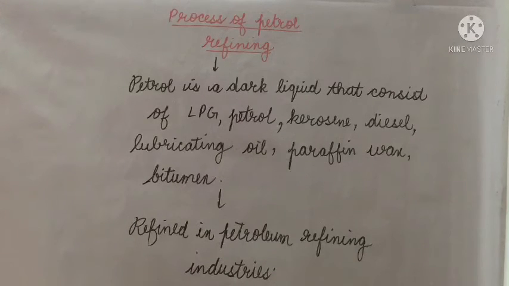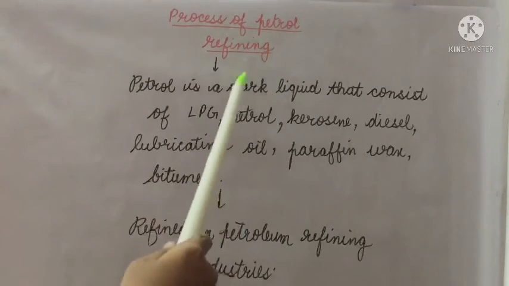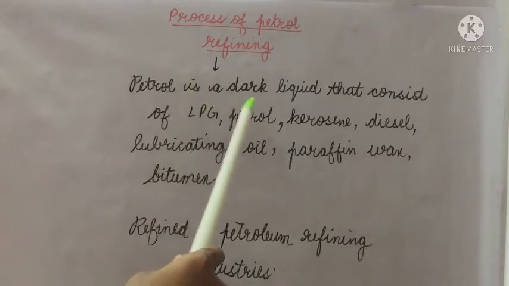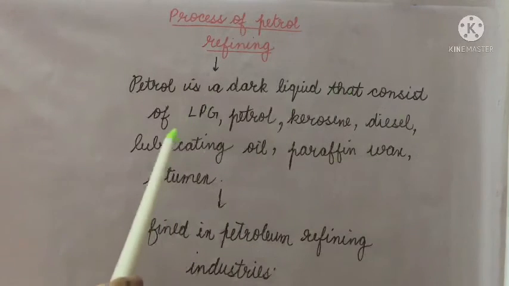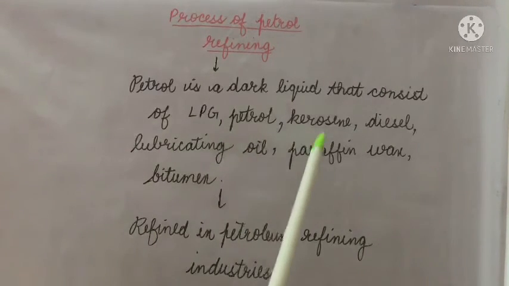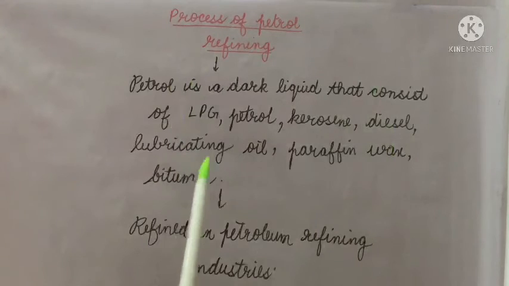Now let's see the process of petroleum refining. So we will see here first what is petroleum. It is a dark liquid that consists of LPG, petrol, kerosene, diesel, lubricating oil, and bitumen. So these all the things are included in the petroleum.